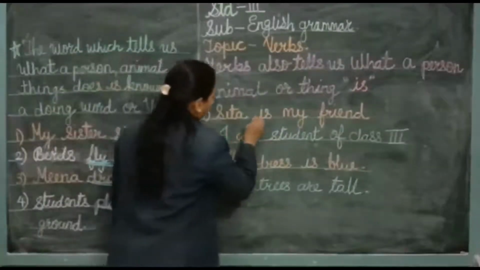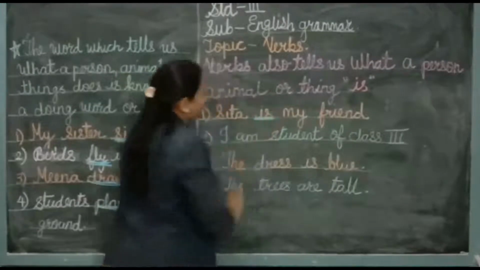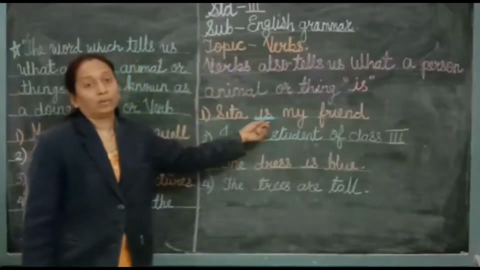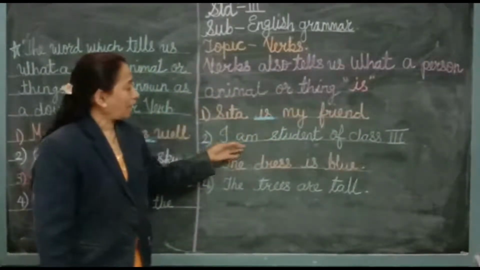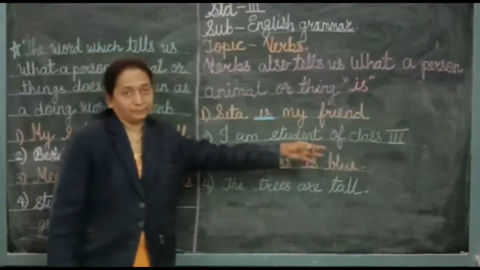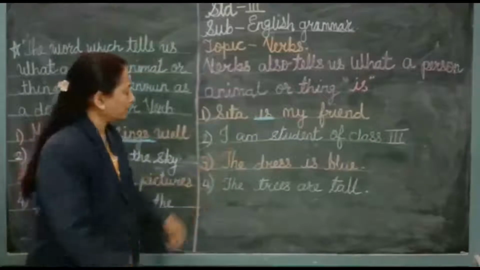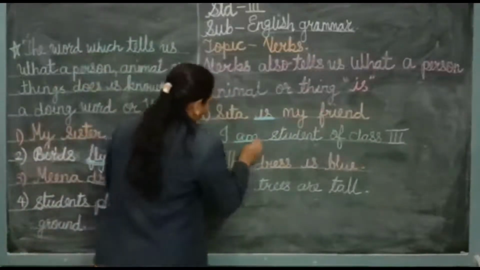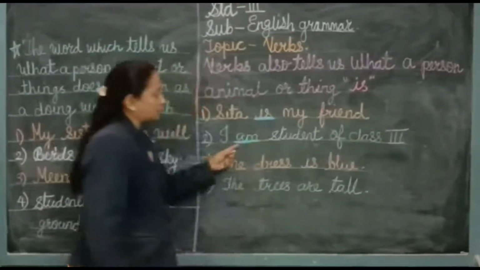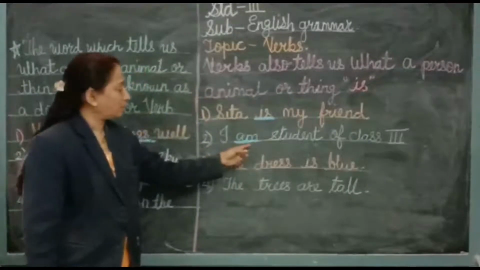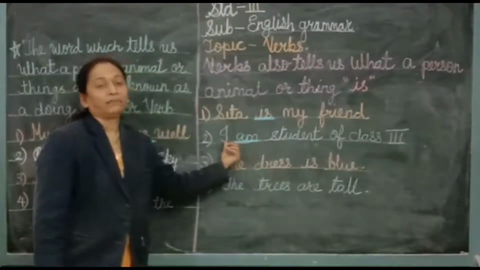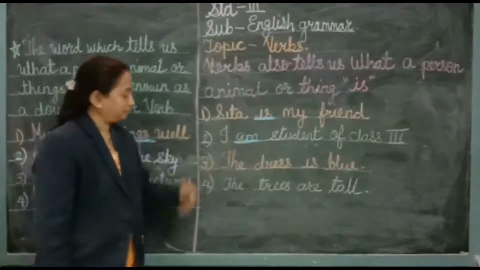This word is is called a verb in this sentence. Then, I am a student of class 3. So this word am is also a verb in this sentence, because it tells I am. After I we always use am.